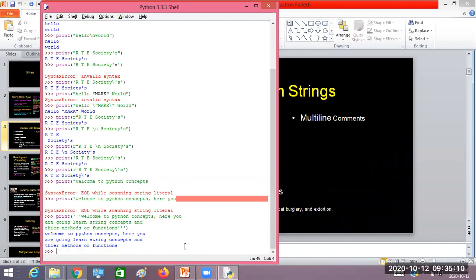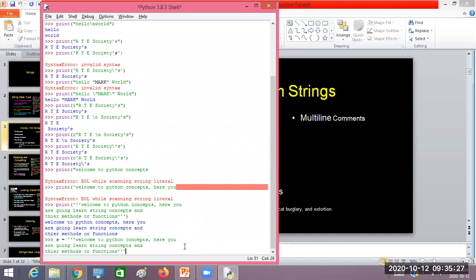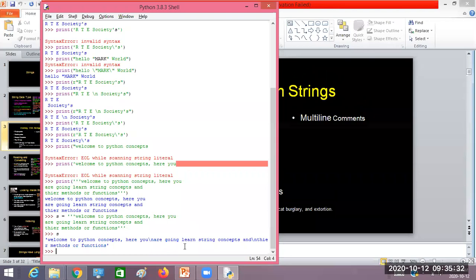Similarly, if I want to take multi-line data in a variable, then at that time also you can do the same thing. Simple, I'll just take a copy of this. Now if I print it, you see here, again I'm going to get the data. Now the data is enclosed in single quotes, which means it is string data. It is string data which is multi-line.